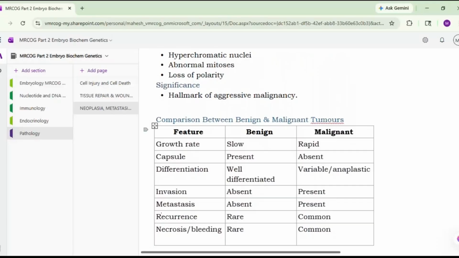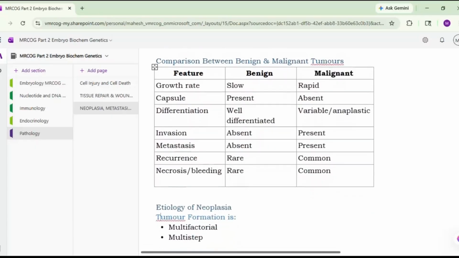While malignant tumors grow rapidly. No capsule. Differentiation is variable. It may be anaplastic also. There is an invasion. There is a metastasis. Recurrences are common. Necrosis and bleeding is very common with the malignant cells.